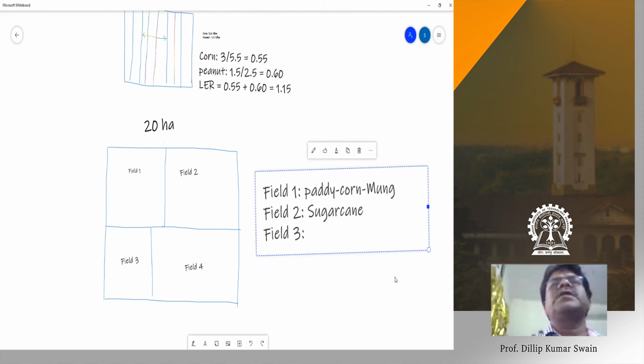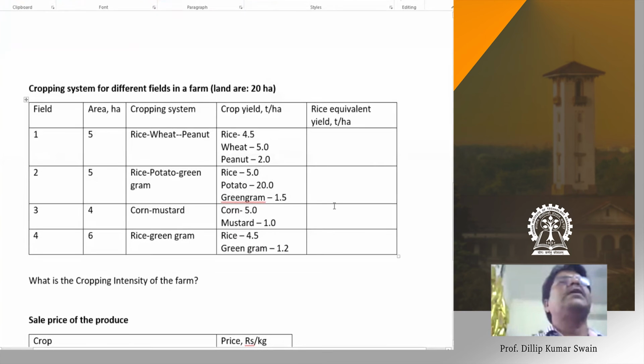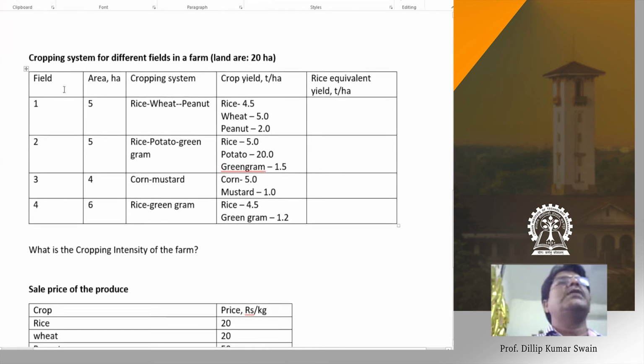Depending upon the irrigation facility, you can allocate the crops for different fields as per the field type. So I'll give you a crop planning. I know the area. Now, how can we assess the yield advantage or the land use in this sequential cropping system? So here you see this file, cropping system for different fields in that farm, land area 20 hectare. For the 4 fields, field 1 is irrigated, 5 hectare, and field 2 is 5 hectare.